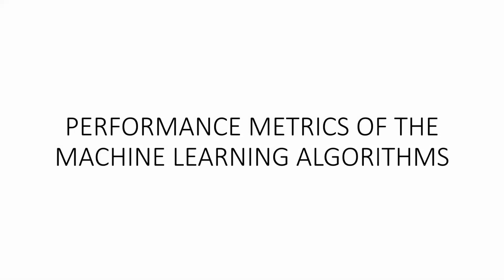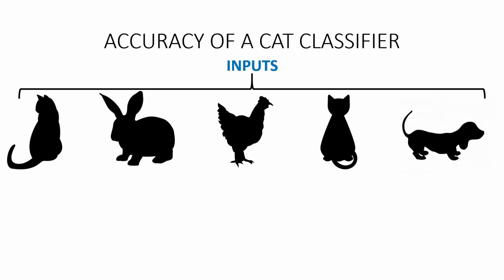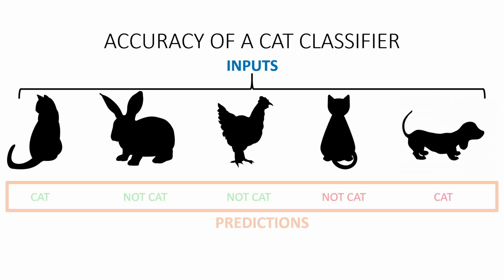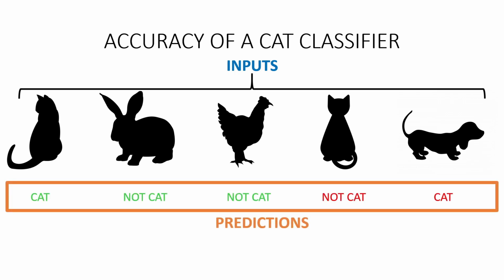Hello everyone, in this video I'll discuss the performance metrics of the machine learning algorithms. Let's start with accuracy by taking an example of a cat classifier. Here are the inputs from the test set and these are the predictions made by the classifier. As you can see, the first three predictions are correct and the last two are wrong.